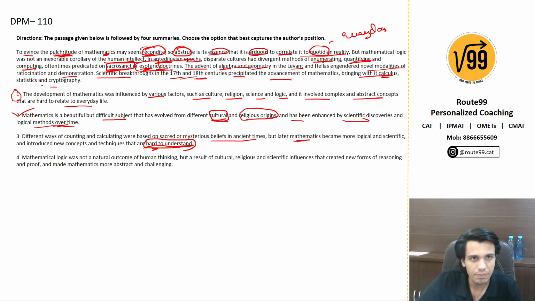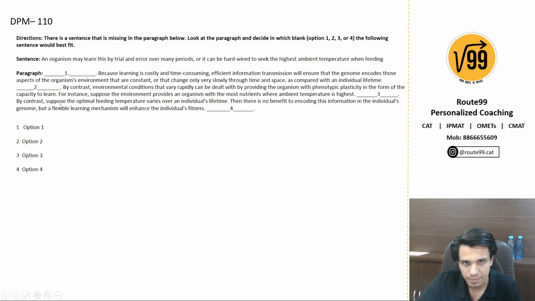The author has said in the first line that they are recondite, etc. But the author has never said that the new techniques that were developed were hard to understand. Mathematical logic was not a natural outcome of human thinking. Okay, true, but a result of cultural, religious, and scientific influences that created new forms of reasoning and proof and made mathematics more abstract and challenging. Again, it did not make mathematics more abstract and challenging. This is also wrong, as 1 and 2 is my correct option.